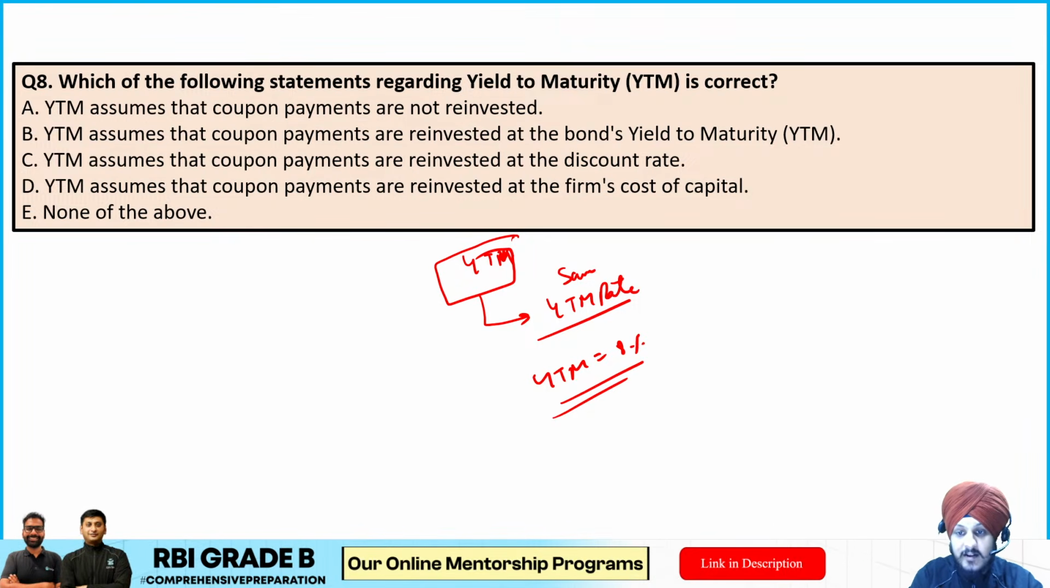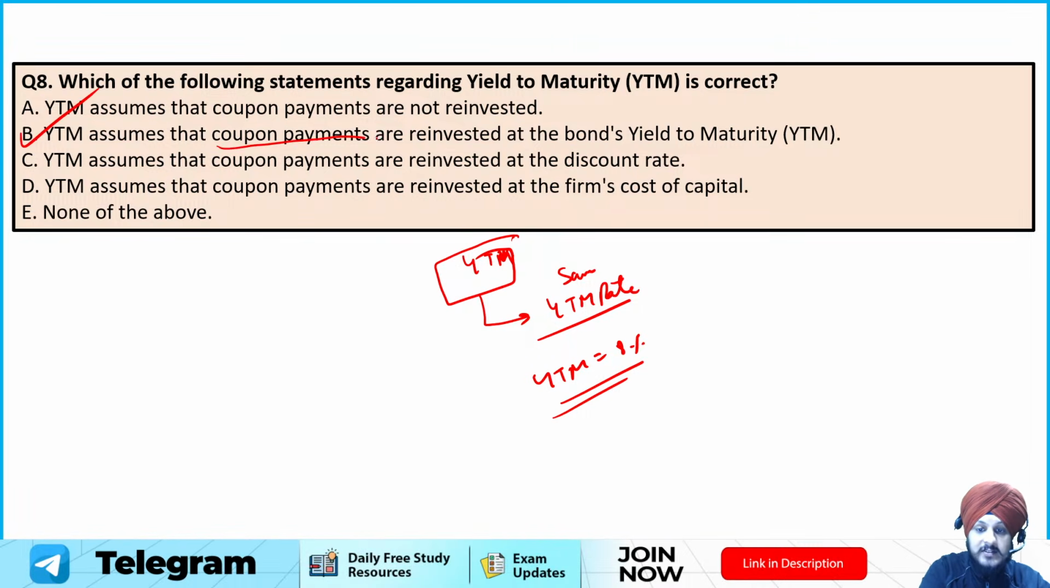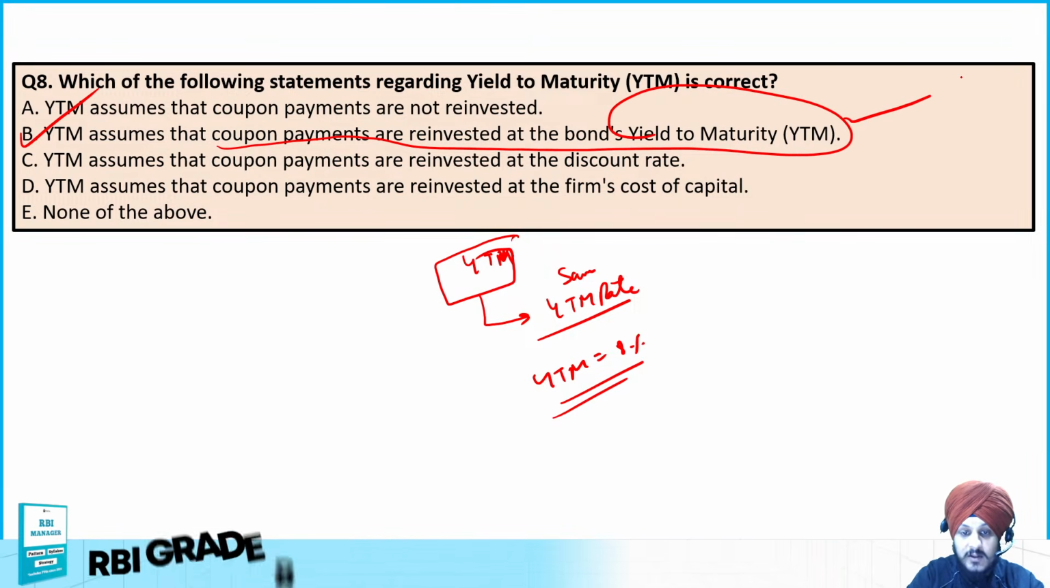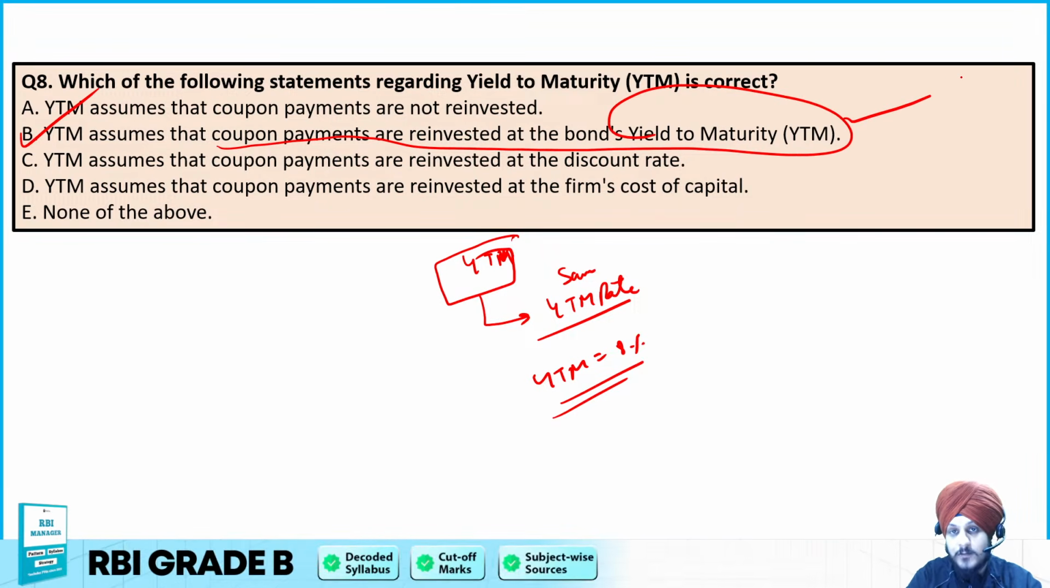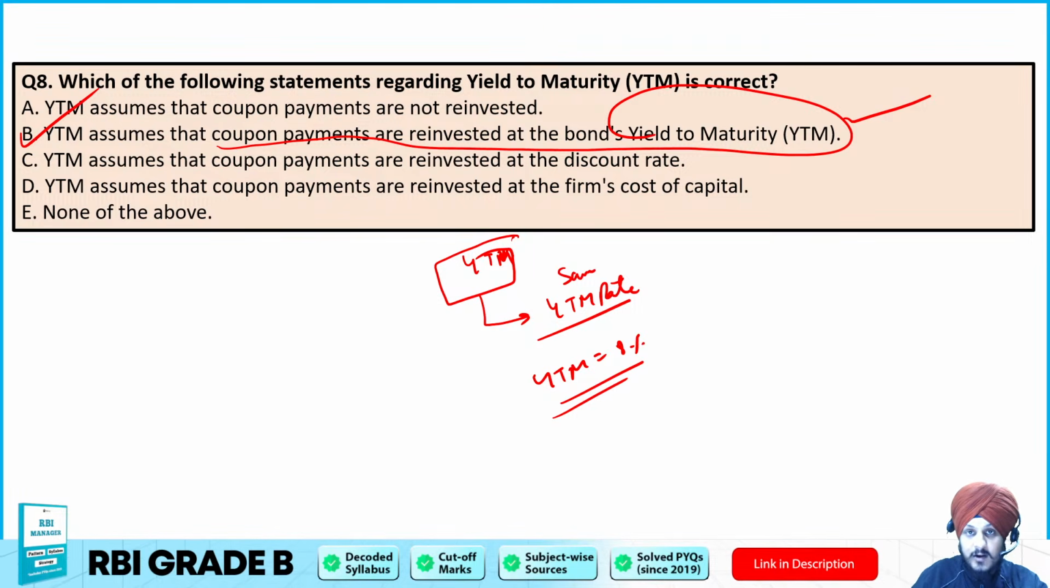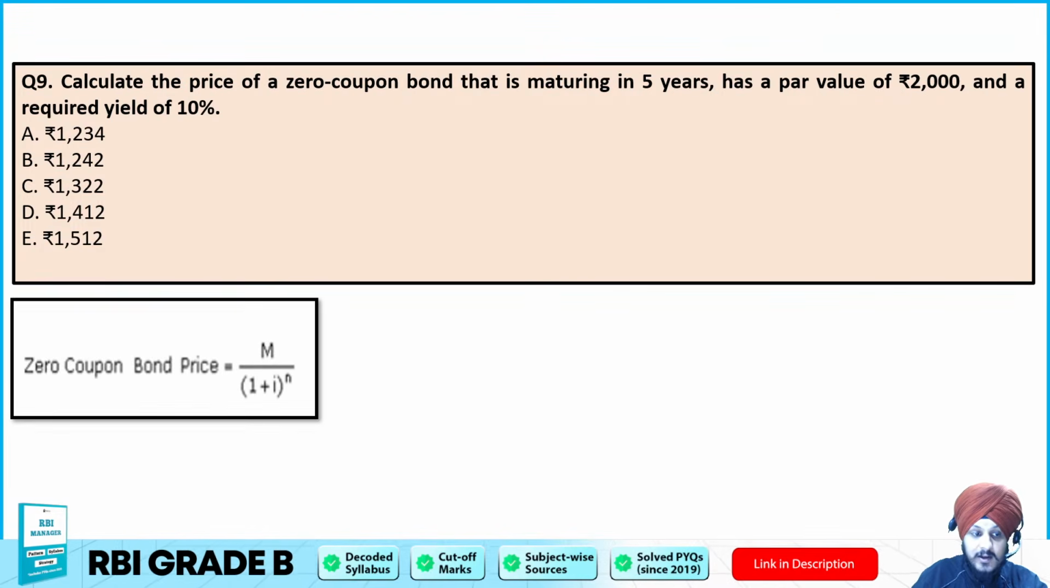And this is something that is aligning with option number B, which says that it assumes that the coupon payments are reinvested at the bond's yield to maturity, right? So B is going to be the correct answer to this question. I hope you were able to mark it correctly. Now moving on to question number 9.